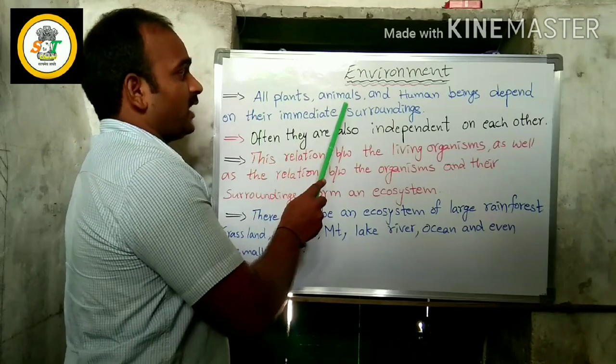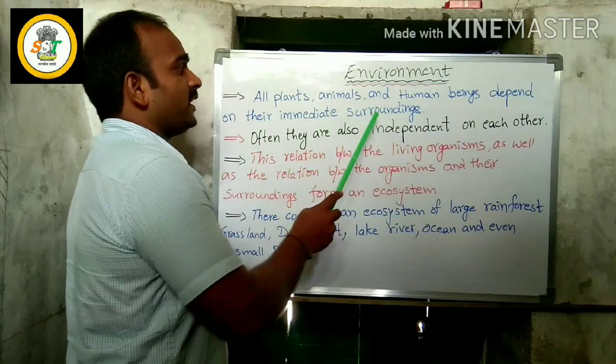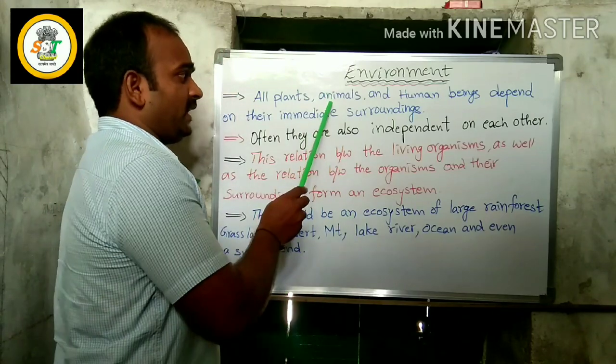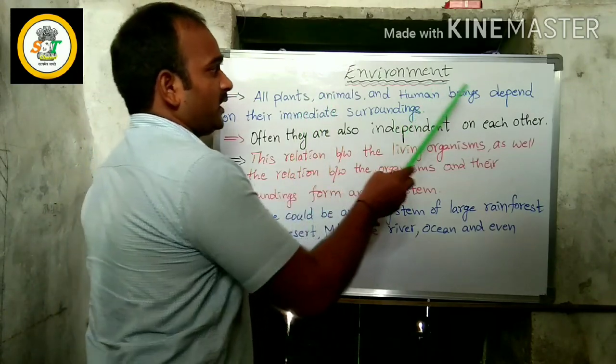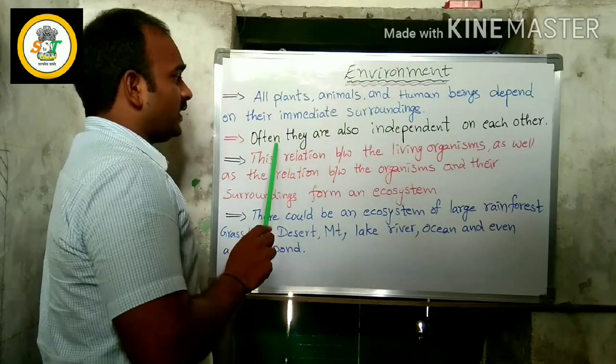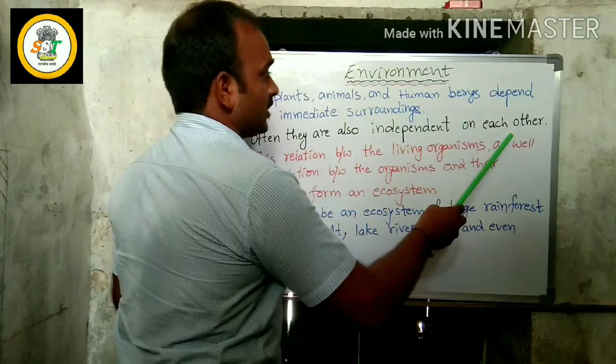All plants, animals, and human beings depend on their immediate surroundings, and often they are also dependent on each other.